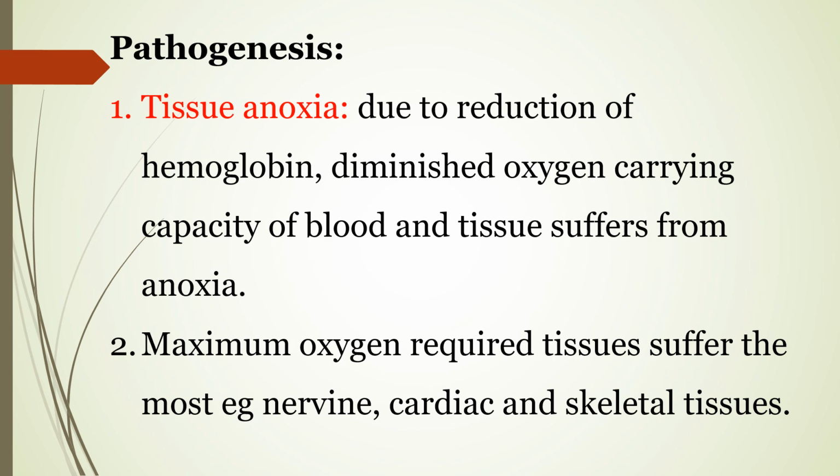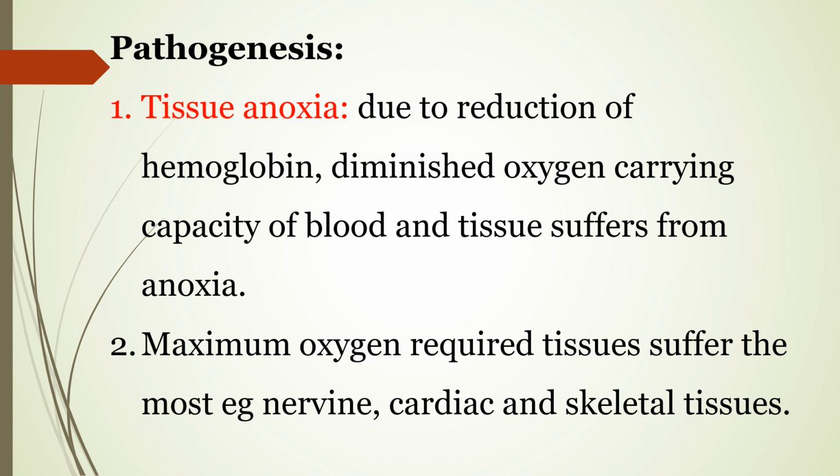Almost all tissues require oxygen, but three important tissues require more oxygen, and they are brain, heart, and skeletal tissues.